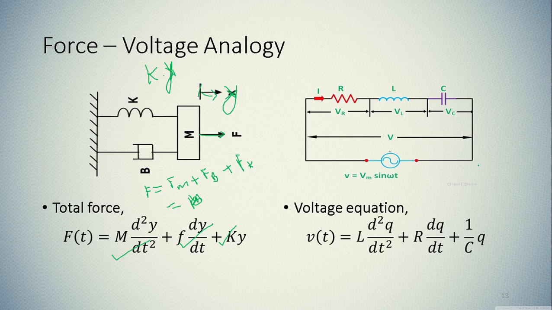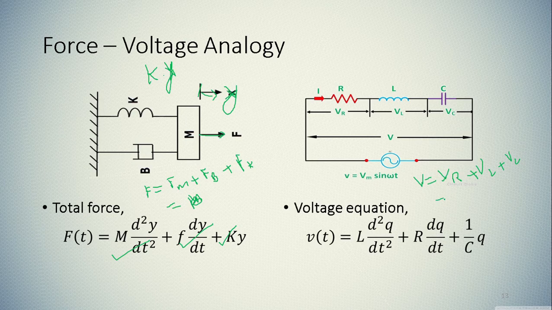So let us consider a series RLC circuit which is given a supply voltage V right here. In that case, the circuit current is I, the voltage across the resistor is VR, the voltage across the inductor is VL and the voltage across the capacitor is VC. Now if we are interested in finding the total voltage V, that is given by VR plus VL plus VC. So the total voltage is nothing but the voltage drop across the resistor, the voltage drop across the inductor and the voltage drop across the capacitor.